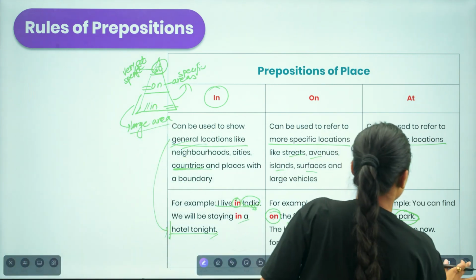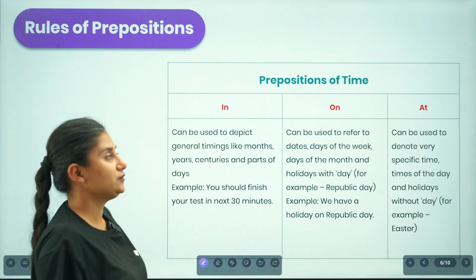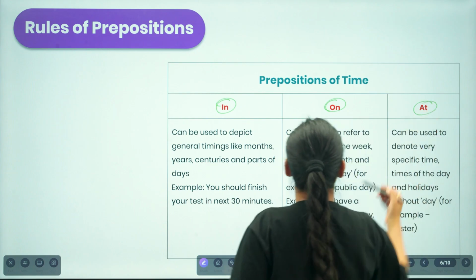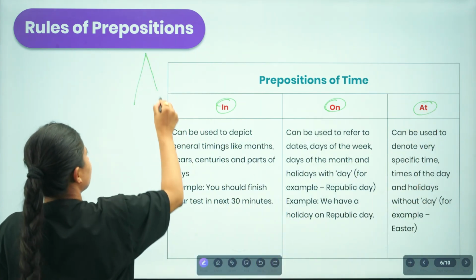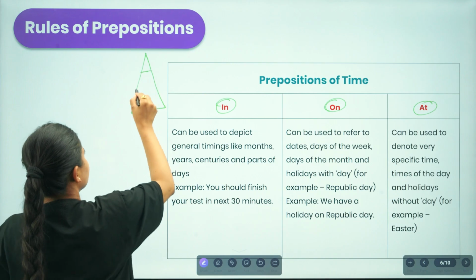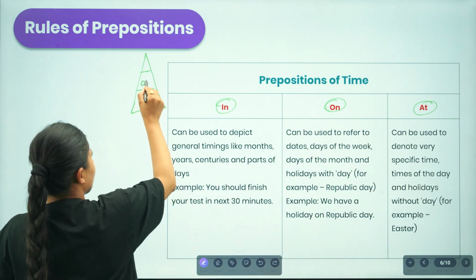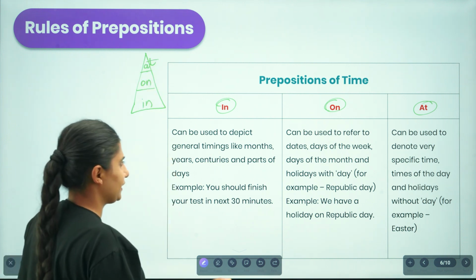Now let us move to another use, that is prepositions of time. We use in, on, and at whenever we are referring to time. Here as well we can understand this with the triangle itself. Let us divide into 3 parts, and in is covering the general one, on is covering the more specific than that of in, and at we are being very specific.